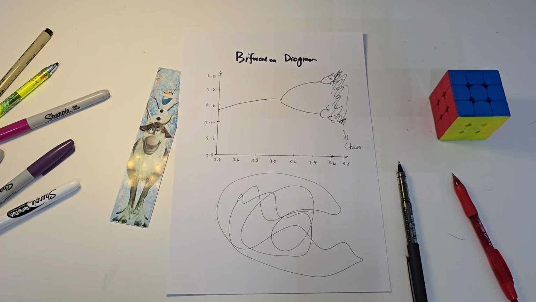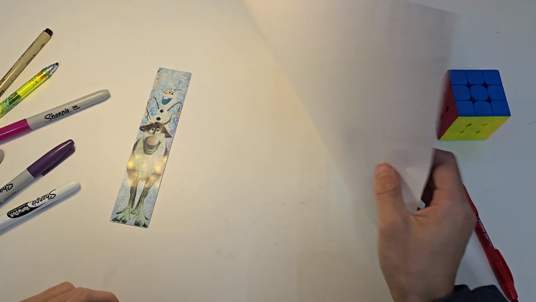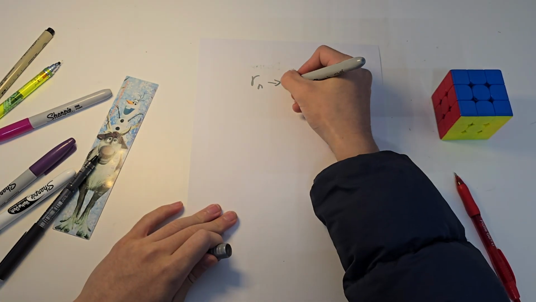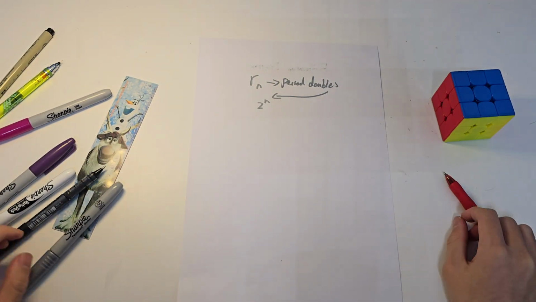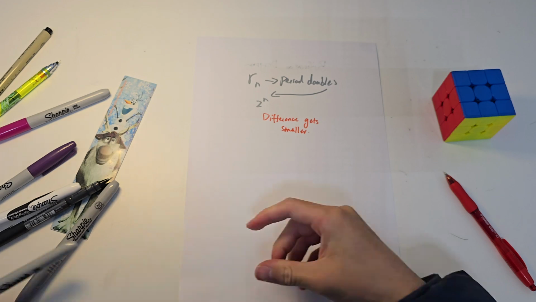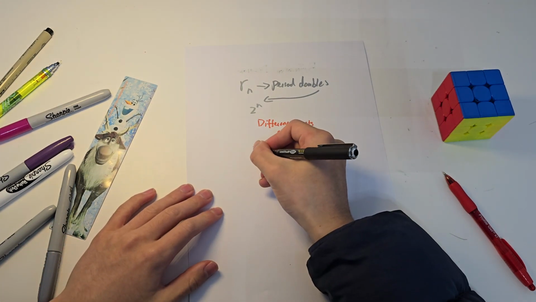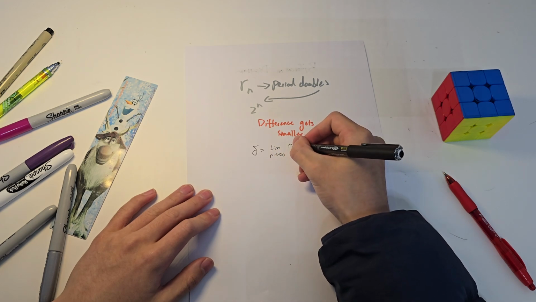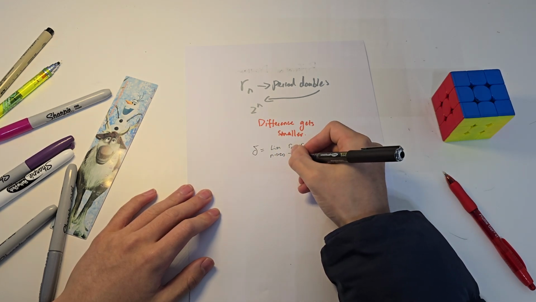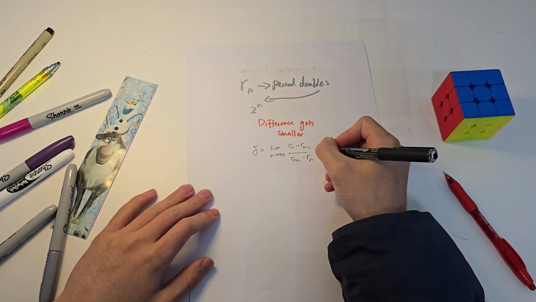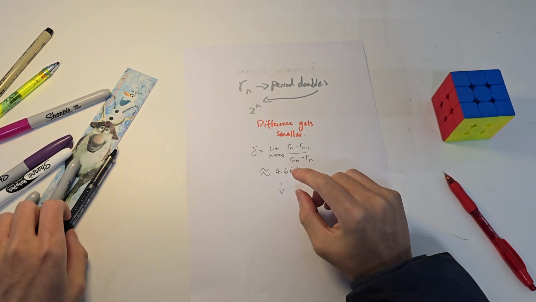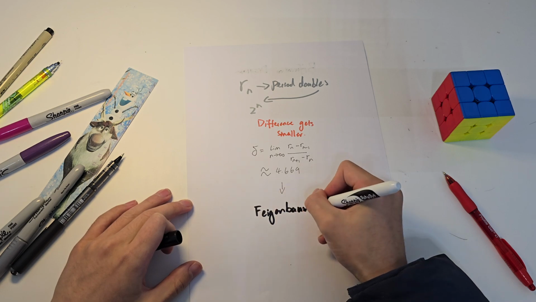Now let's investigate further on r and its effects on period doubling. So we let r of n be the value of r at which the period doubles to 2 to the power of n. The difference between each successive r value gets smaller, as we have discussed before on how period doubling gets faster. But if we take the limit as n approaches infinity for the ratio of successive bifurcation intervals, we find that it converges to a single constant equaling approximately 4.669. This is what's called the Feigenbaum constant.